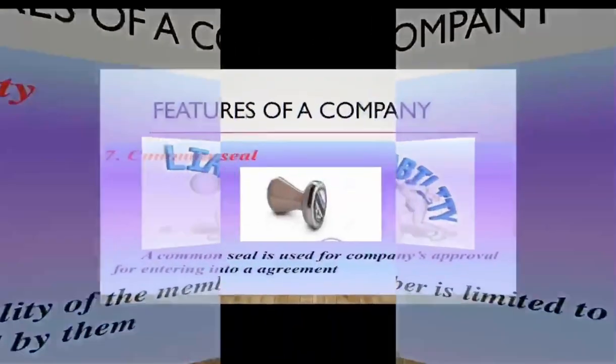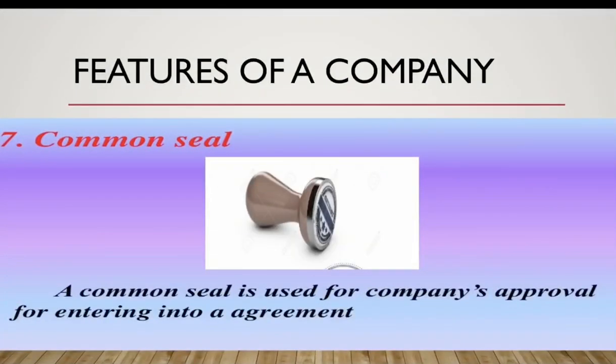So let us go with the next point. Here it is common seal. We have already discussed what the common seal is. It is used for the company's approval for entering into the agreement. The company is an artificial person, so it cannot act or sign itself.